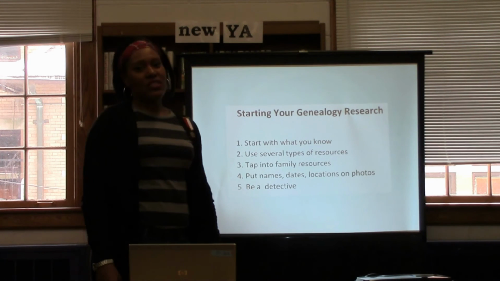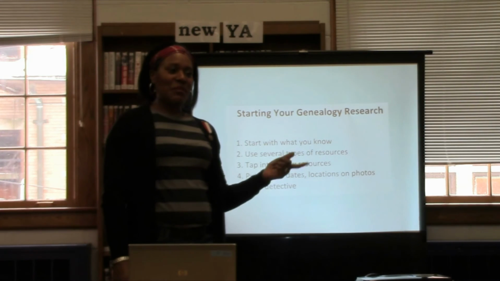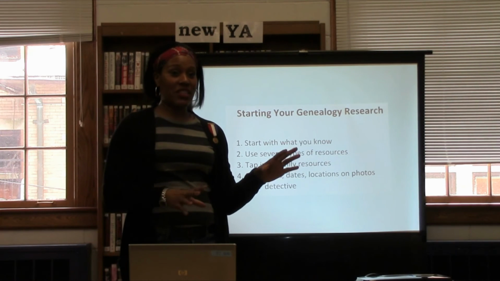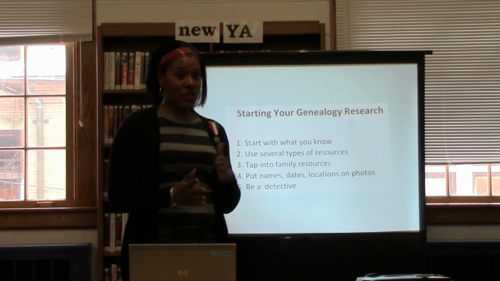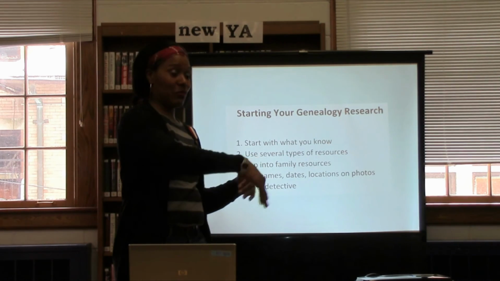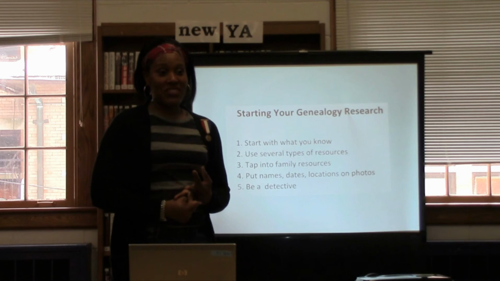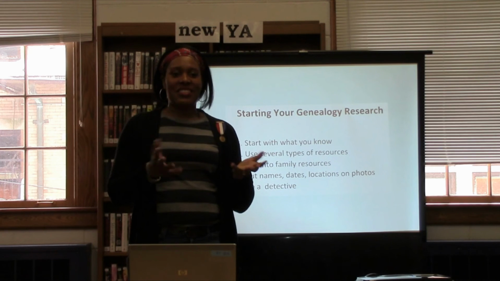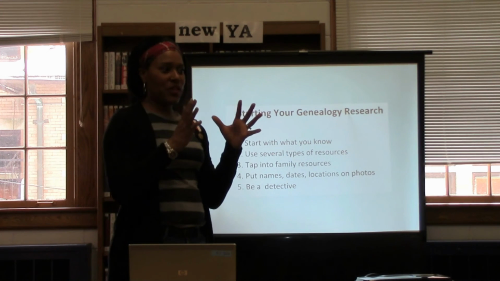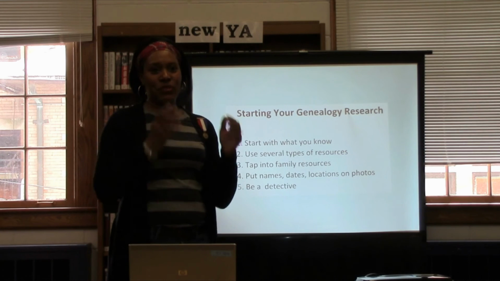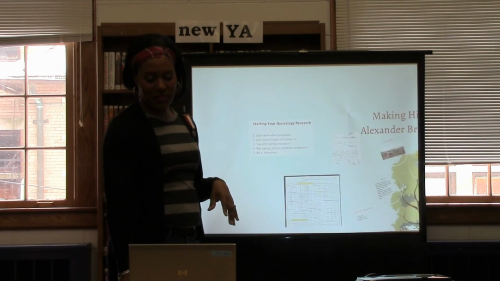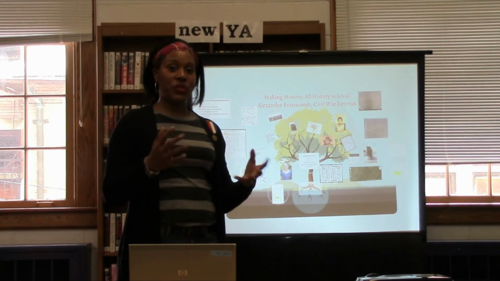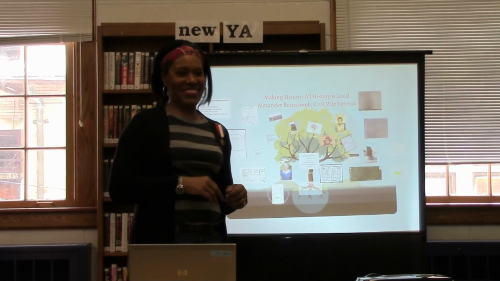Doing genealogy is very much like being a detective, because, as I mentioned, the locations may not be correct. Maybe someone thought a relative lived in South Orange, but actually it was Maplewood at that time because the border was different. The names may be spelled differently, all of these different things. So it's like putting different clues together, and the best way to approach it is to think of it as a science as opposed to something hard and fast. So that's how we're making history. All history is local, because it starts with you right here.